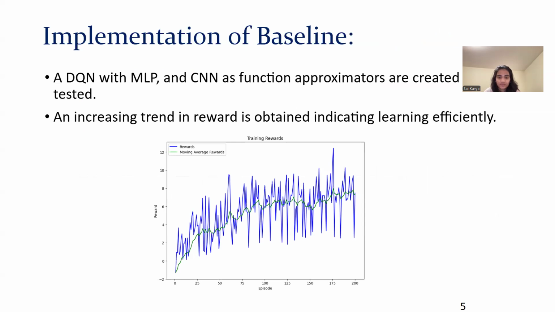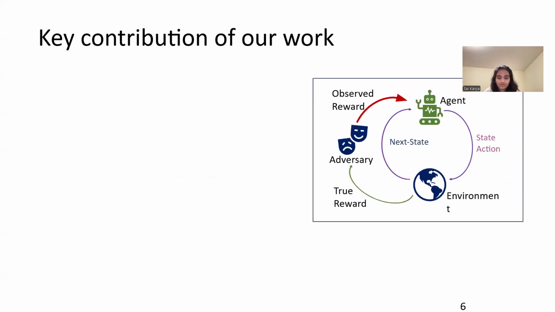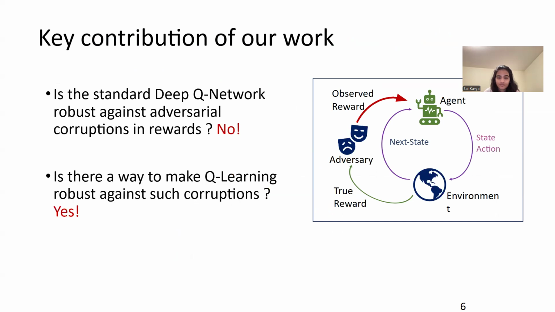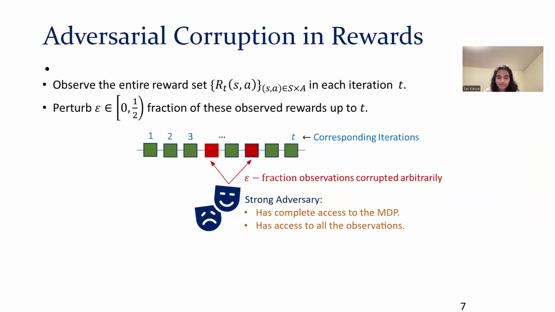Here we are using a DQN with the MLP and the CNN as the approximator for the Q table, and we can see that there is an increasing trend in the reward, which shows that our agent is learning efficiently. The key question of our work is: is the standard deep Q network robust against adversarial corruption? It is not. And is there a way to make learning robust against such corruption? Yes, and we are going to propose it in our project. So I will take from here.